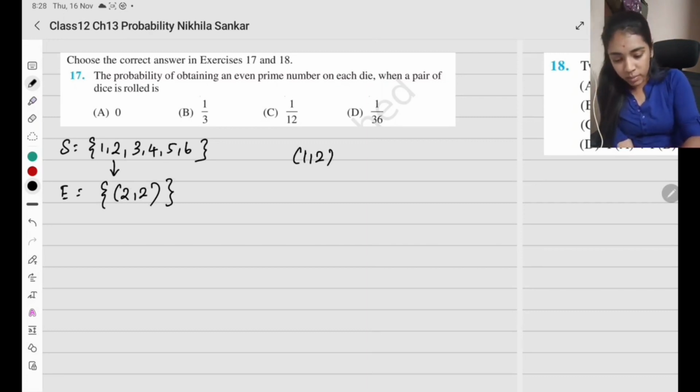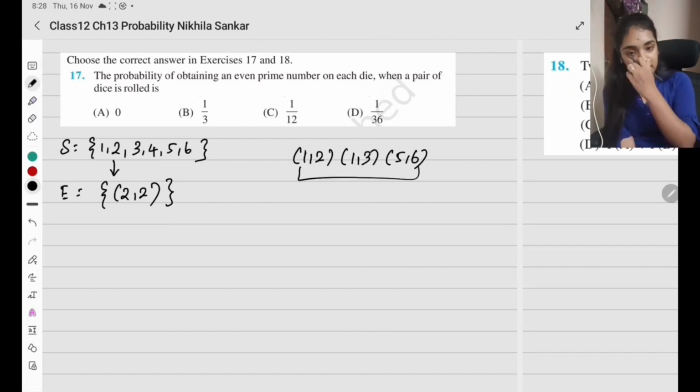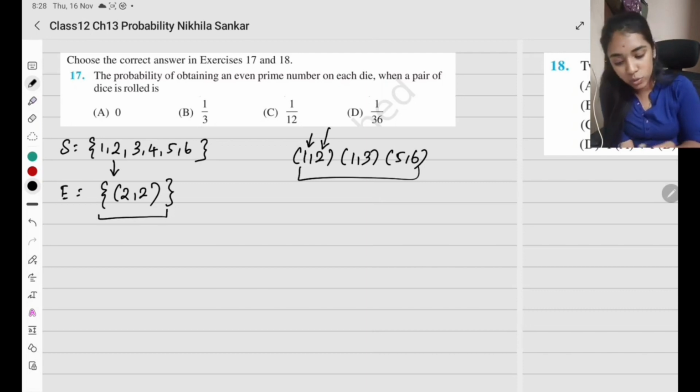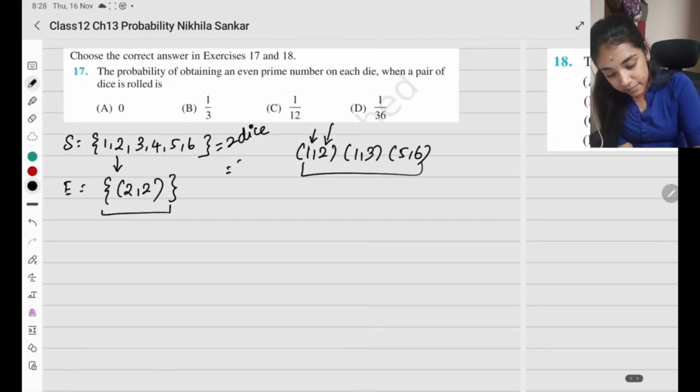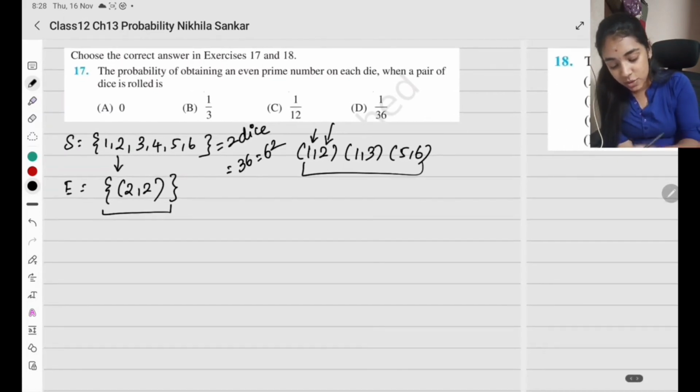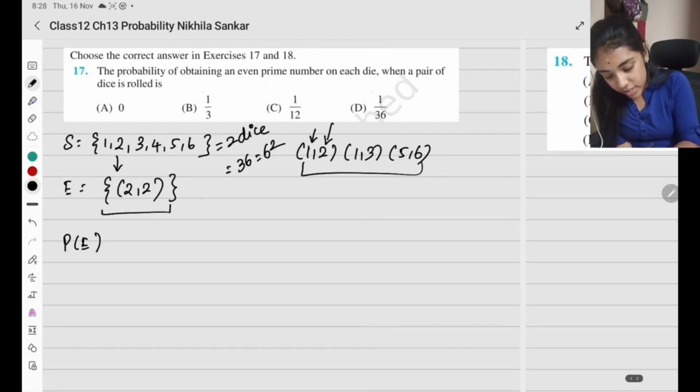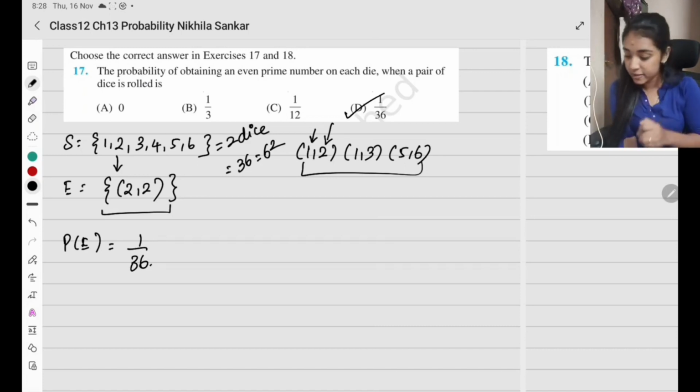Because in 1 comma 2, 1 comma 3, 5 comma 6, there is no case where both are even primes. Both have to be even prime. This is not an even prime. This 1 is neither prime nor composite. So the only set that has both even prime numbers is 2 comma 2. And what is the total number of sample space for 2 dice? It's going to be 36. It's just 6 square. So probability of E is going to be 1 divided by 36. So it's option B. Okay, clear?